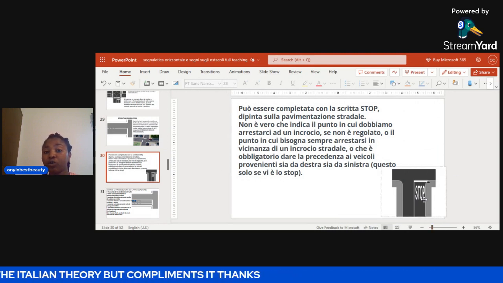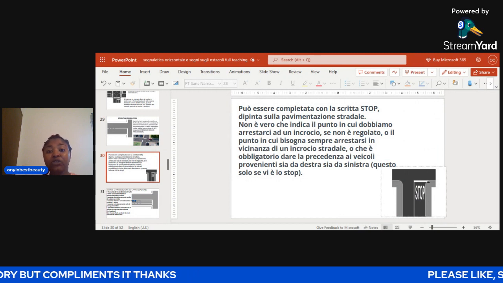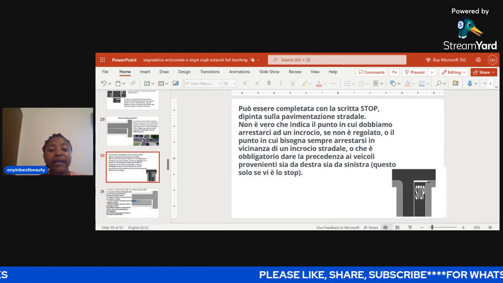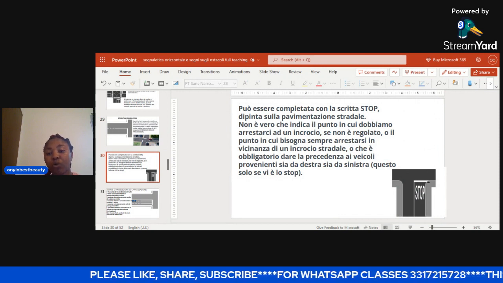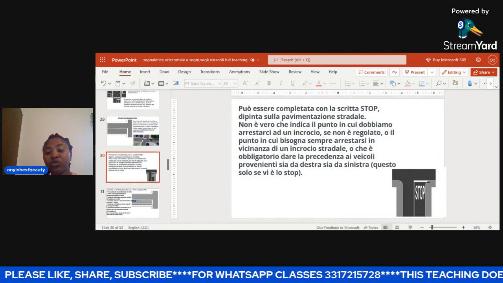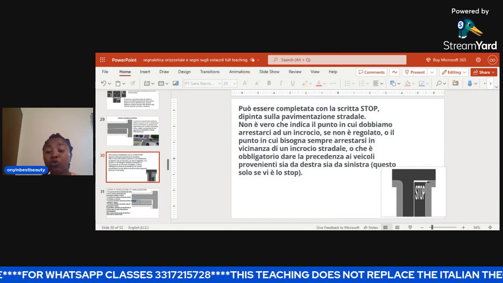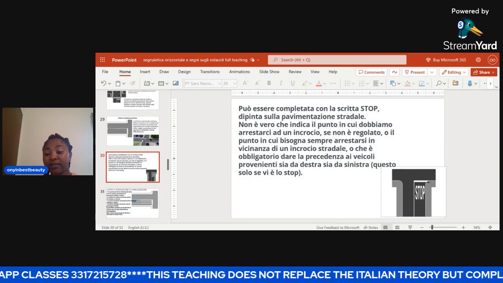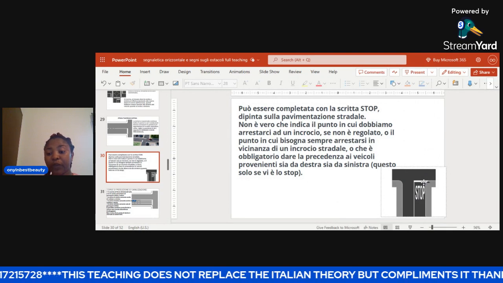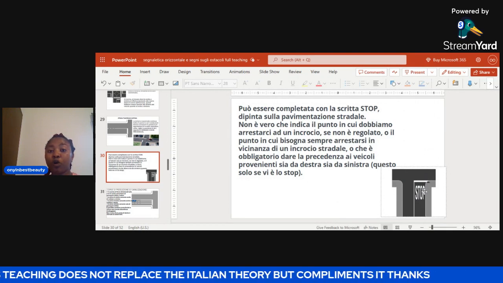You're seeing the signal stop written on it boldly. So it can actually be like this, okay? Written boldly STOP, di spinta sulla pavimentazione stradale, that is drawn on the pavement of the road, just as seen in this diagram, drawn on the ground, telling you to stop. You can see this striscia traversale continua, this bold line here, together with this particular word, stop.